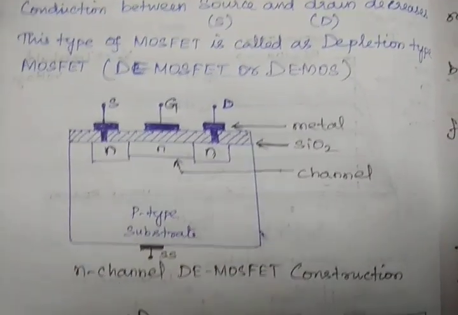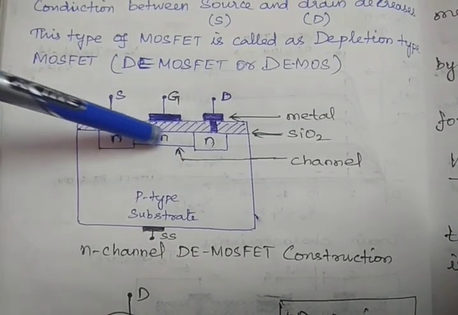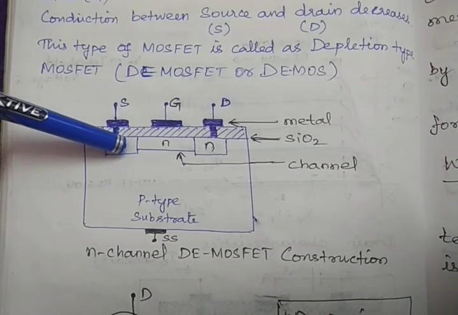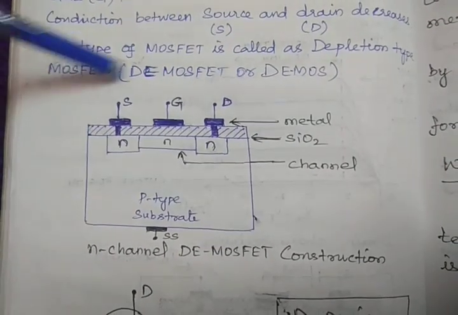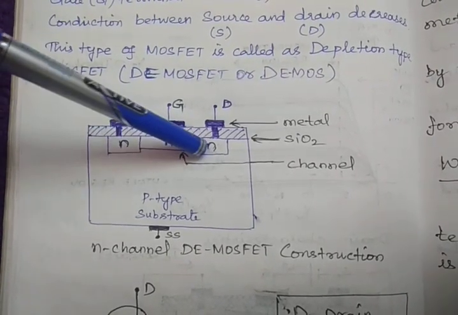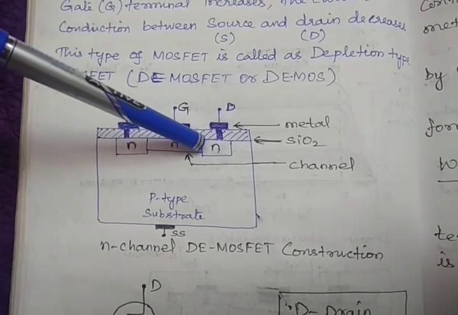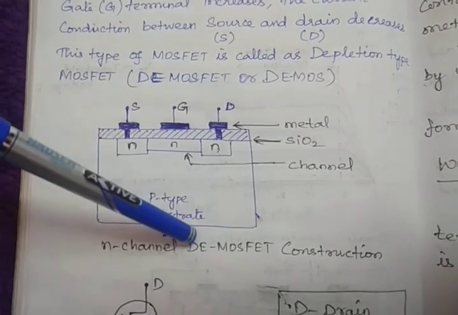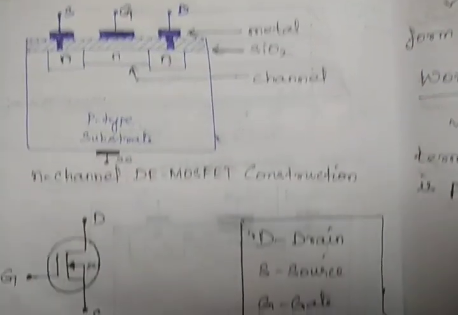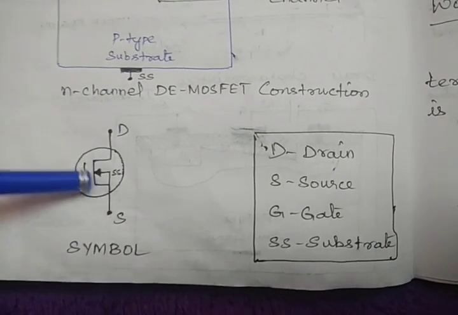The main difference we are observing here is this channel between the drain and source, remaining all same. Here there is no channel in the enhancement MOSFET, but now the channel is present in the depletion mode MOSFET. We'll see the symbol. As I told you, the diagram is same.